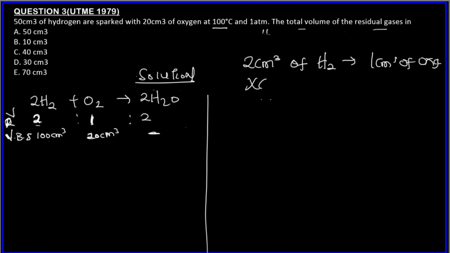So how many centimeter cube of hydrogen gas is needed to react with 20 centimeter cube? We are using this limiting reagent to find the amount of this that will be used up, because not everything will be used up, since it's in excess. So we use the limiting reagent to find the one that we will use. For example, it can be 20 centimeter cube or 50 centimeter cube of this that will be used